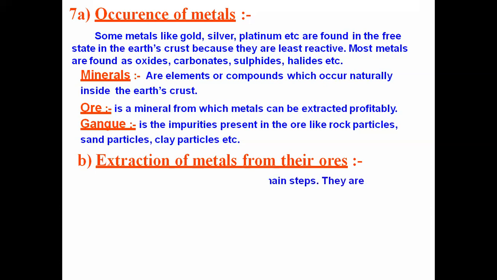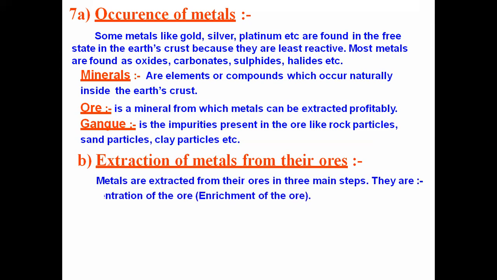Okay, so how do we extract the metal? Metal will be extracted from its ore in three main steps. There are three steps which are common for all the metals to be extracted from the ore. The first step is concentration of the ore. Concentration of the ore means we are removing the gangue particles from the ore. The process of removing the gangue particles from the ore is called concentration of the ore.